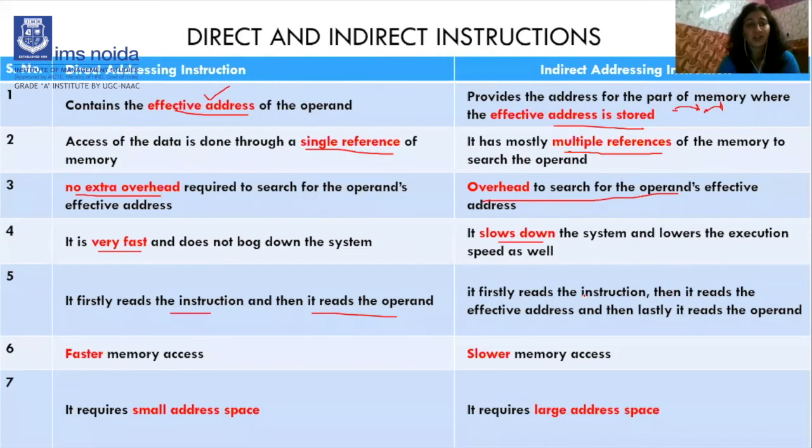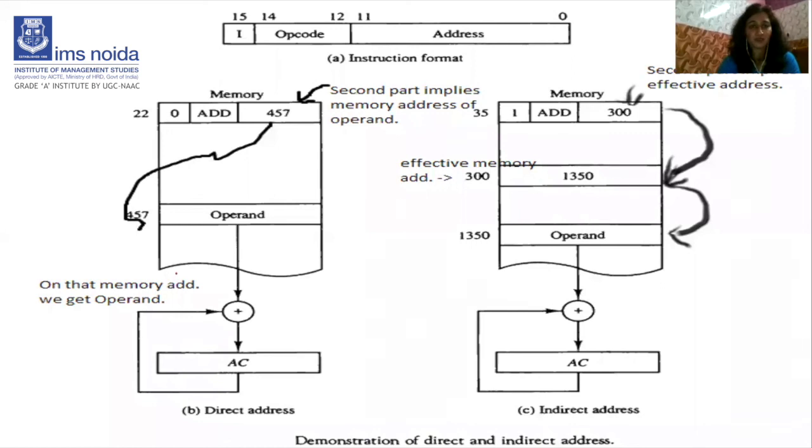Right? What do you mean by effective address? It will be clear from this diagram. When memory says go to this particular address, and at that address the operand is found, so we move to the 457 location and the operand is found. So 457 here is called the effective address in direct addressing. This is the effective address of direct addressing, right?